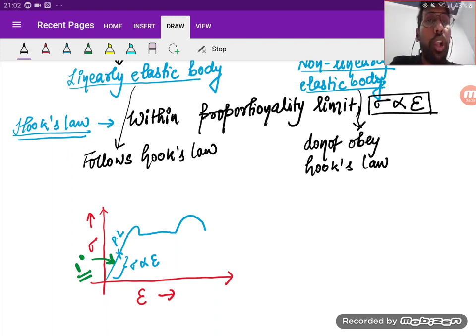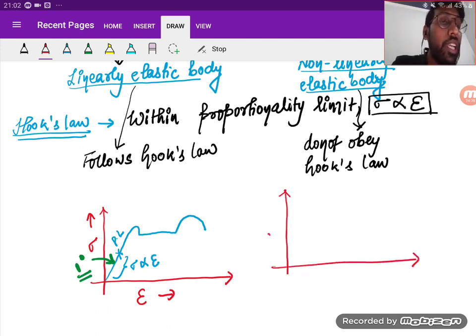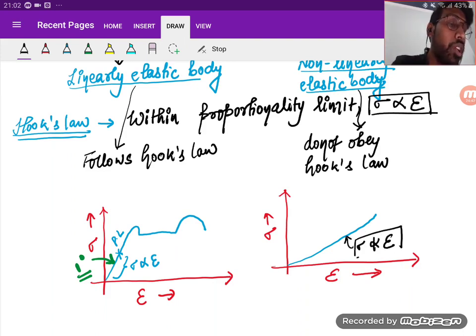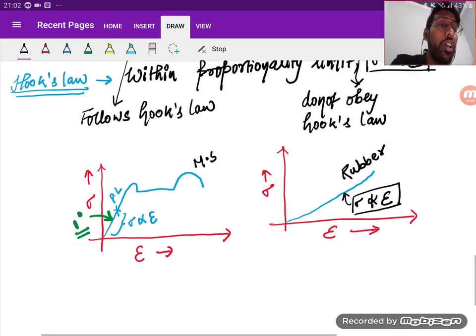What is the example of a non-linear elastic body? Yes, rubber. Rubber is a non-linear elastic body. So if I draw the curve of the rubber, it will look like this. It doesn't have any proportionality limit. Here, the stress is not directly proportional to strain. Is it clear? So the first is the example for mild steel, and the second is the example for rubber.